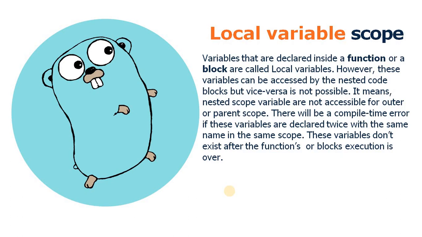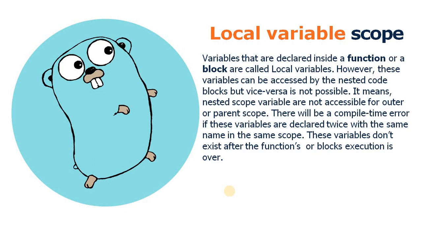Another thing related to local scope variables: if you try to declare multiple local variables with the same name, the compiler will raise an error to show that a variable with the same name already exists, because you are trying to declare a variable twice in the same scope.